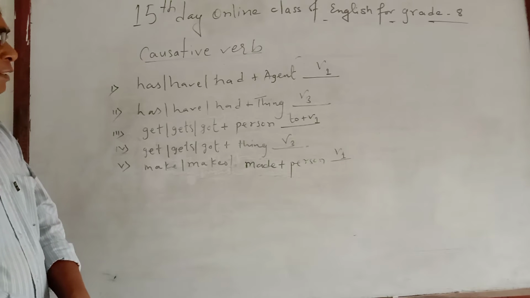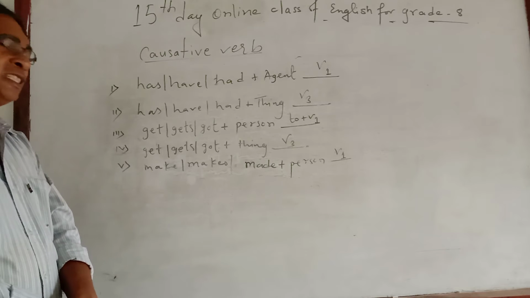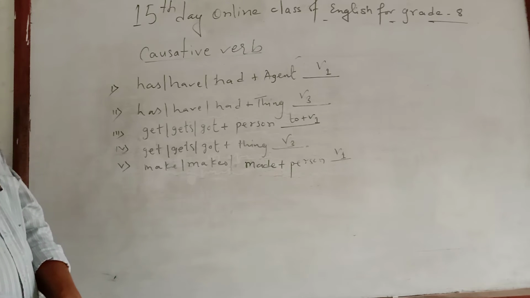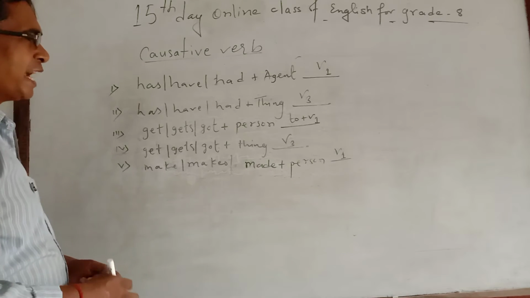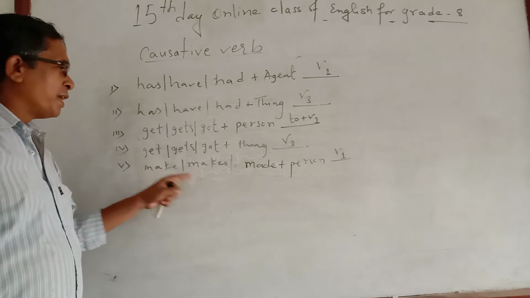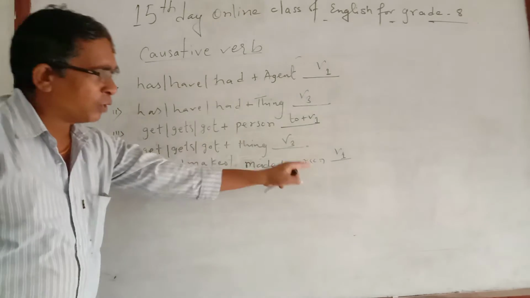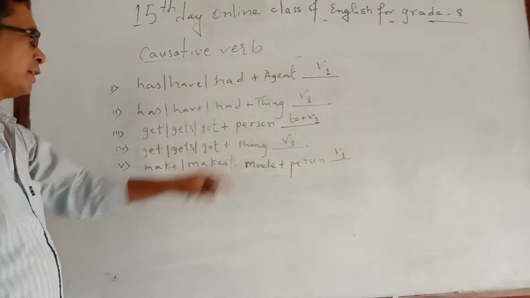After make, makes, made, if there is no person, there is a thing, then it will be clear that it is not the causative verb, and such a question will never be asked to you. So about that, you have no need to feel any confusion. Only after make, makes, made, if there is a person, then that is the causative, and the answer will be verb 1. But if there is an object, that is not the causative, and you need not insert anything there.